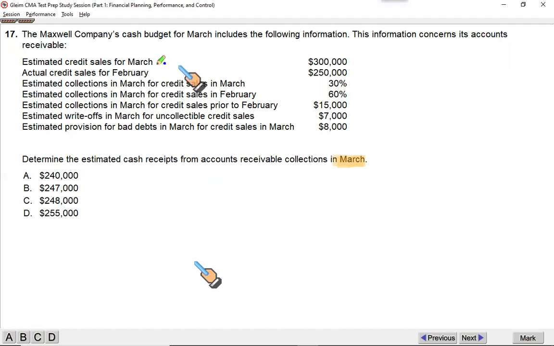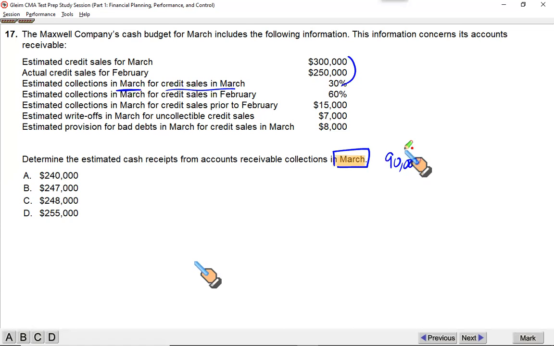Estimated credit sales for March is 300,000. This is not the cash. We just need to see what cash we will collect in March. Actual credit sales for February, 250. Fine. This is the sales, not the collection. Now look at this, this is the required information. Estimated collections in March for credit sales made in March, 30%. 30% of 300,000. That's the first collection we can extract.